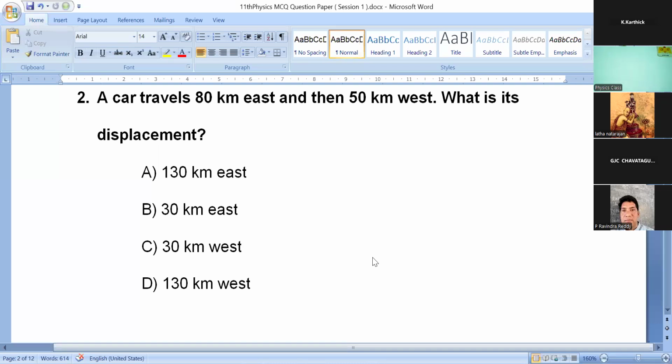I already started the timer. You have 1 minute for each question. A car travels 80 kilometer east and then 50 kilometer west.